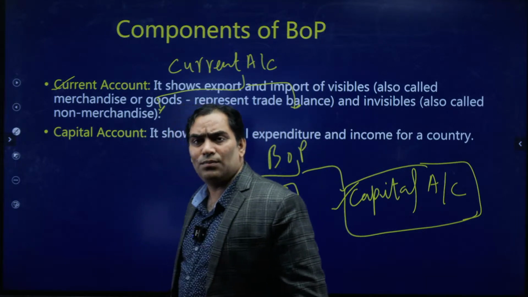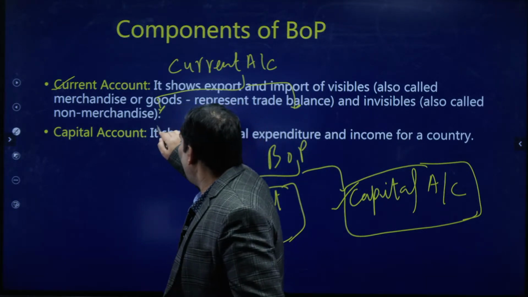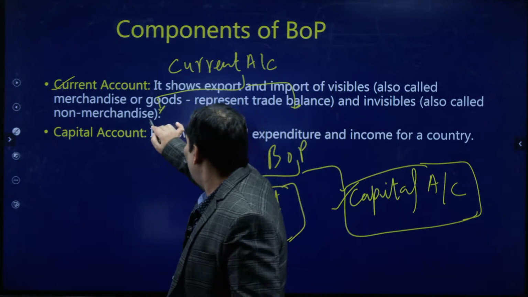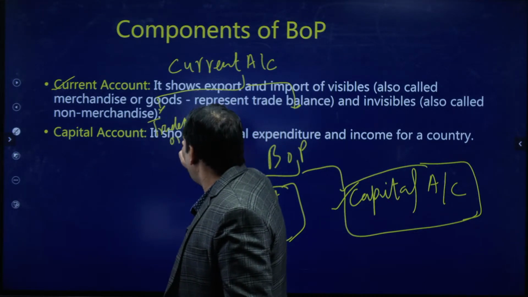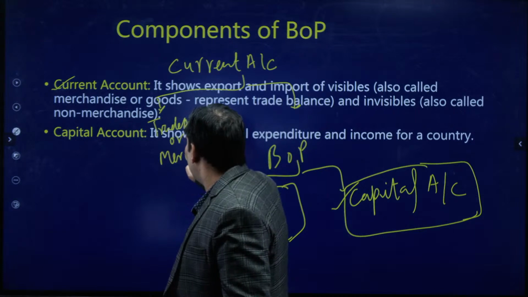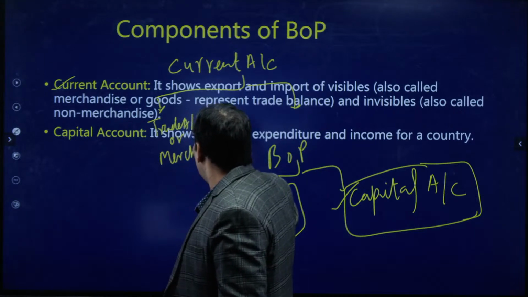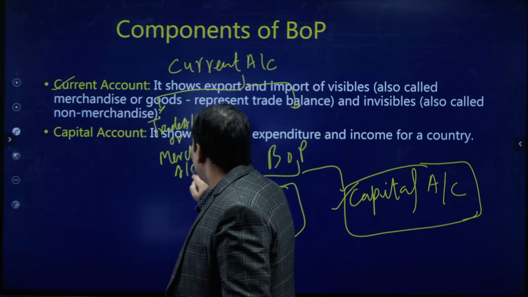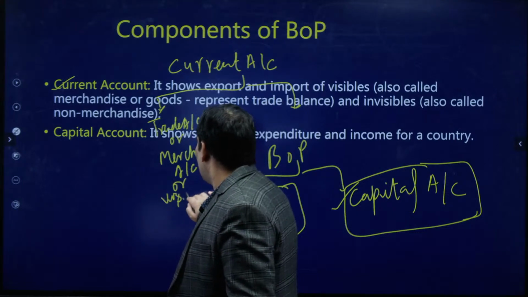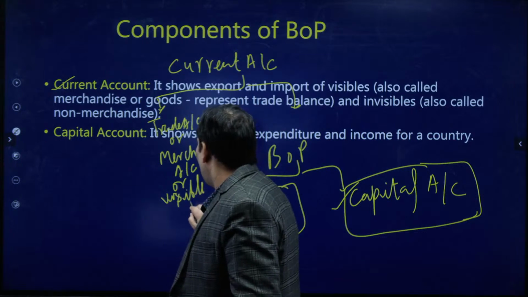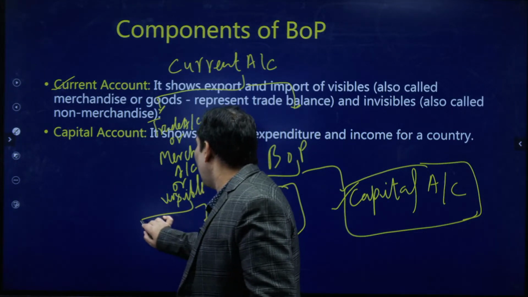One is known as trade account, merchandise account, or visible account. This is the name of one account only.